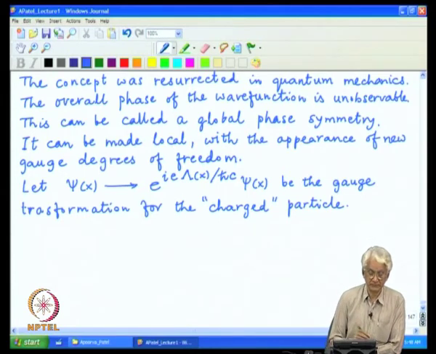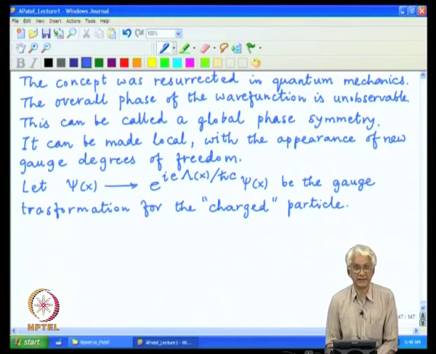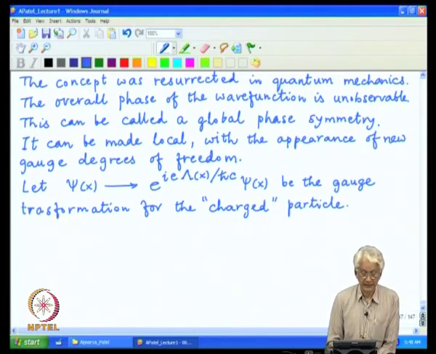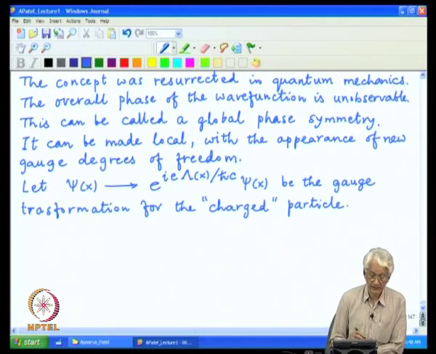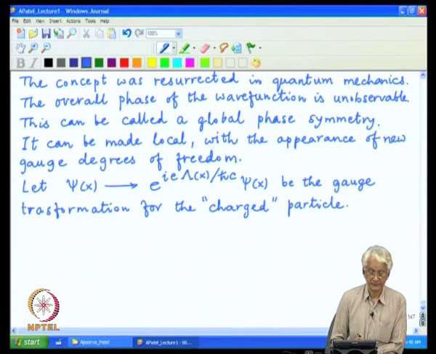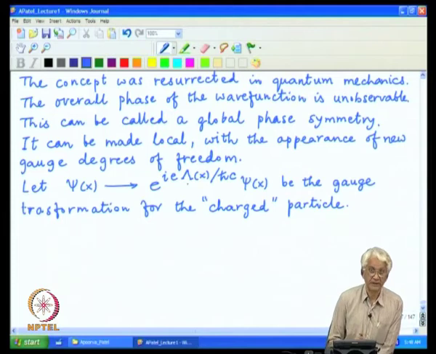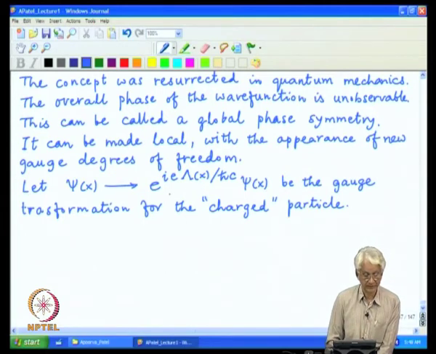So, we want to develop a set of equations and Hamiltonians etc. for this particular object. That will have derivatives, both space and time derivatives of psi also appearing in the equations, and we would want a prescription which does not depend on this value of lambda, and to do that the derivatives also need to appear in such a way that they transform the same way as the wave function does.